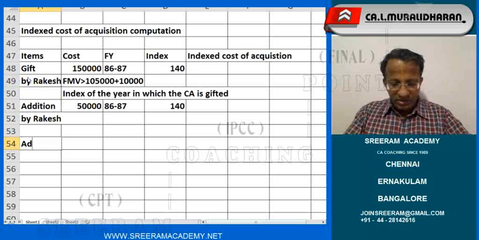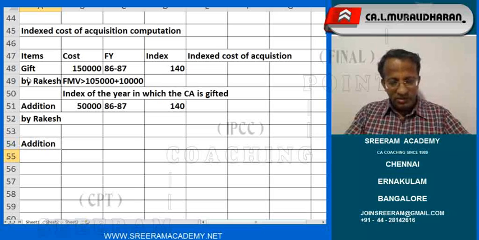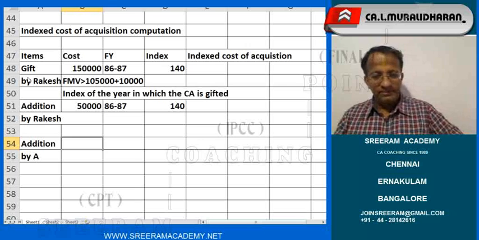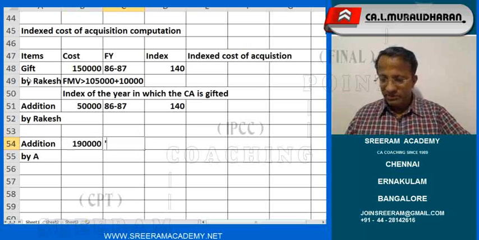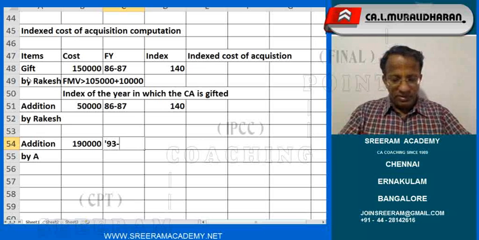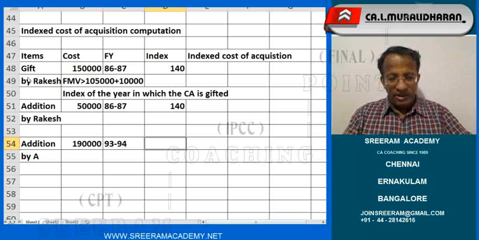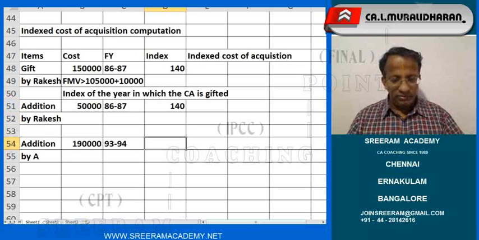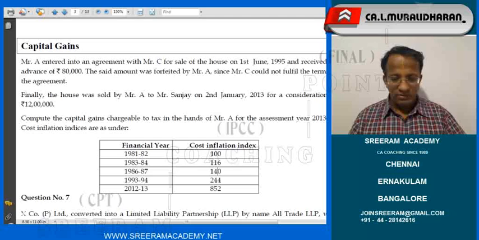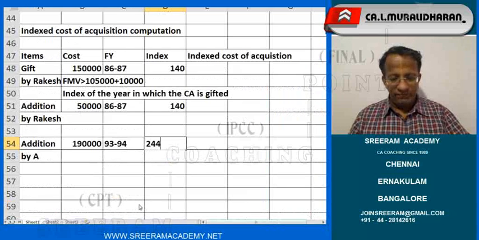Next, addition by A. How much is that? 1,90,000, 93-94. The corresponding index for 93-94 is 244.